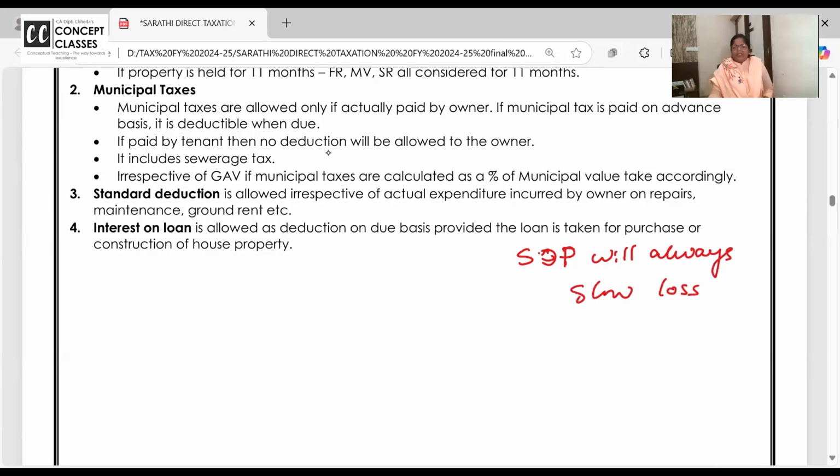Ma'am, why will it always show loss? GAV is nil, municipal tax, NAV is nil, and all. So self-occupied property will always show loss. Okay? Right.